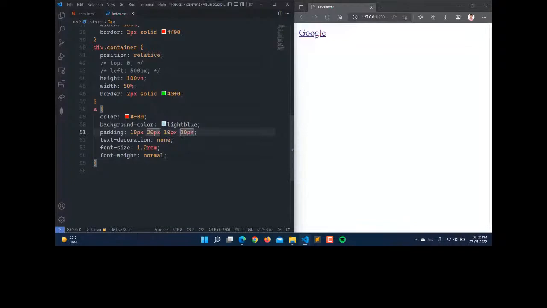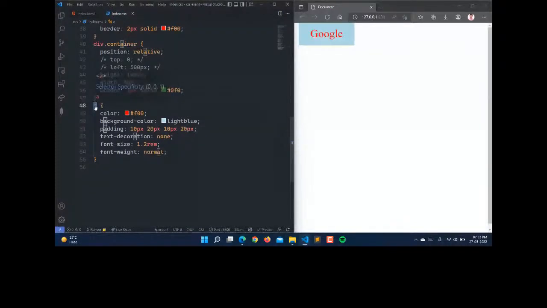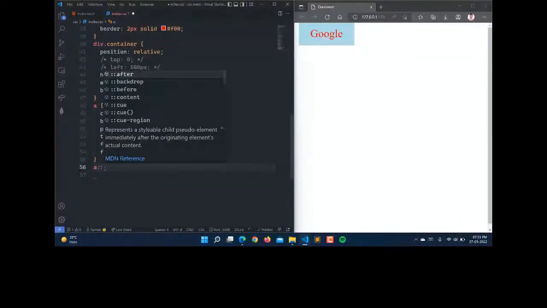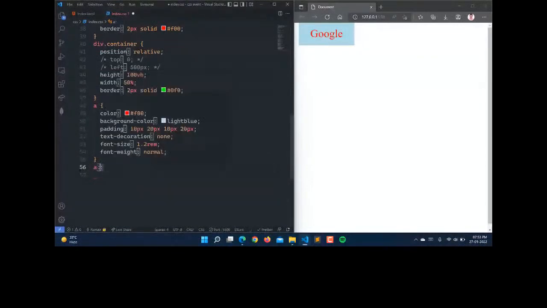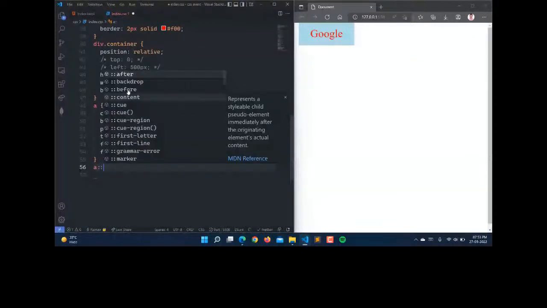For the pseudo element, we can use double colon here, and you can see that we have many pseudo elements. After is there, backdrop is there, before is there. So we will be using the before here.